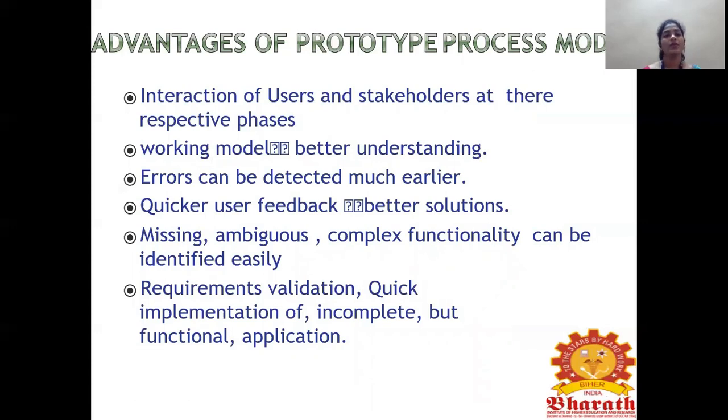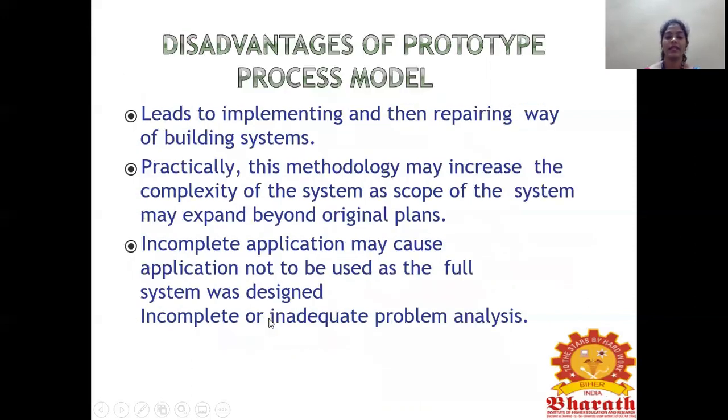So what are the advantages of the prototype process model? Interaction of users and stakeholders at their respective phases. Yes, there will be an interaction between the user and the stakeholders. A working model gives a much better understanding, errors can be detected much earlier, and there is quicker user feedback for better solutions. Missing, ambiguous, and complex functionality can be identified very easily here. Requirements validation, quick implementation, and an incomplete but functional application.